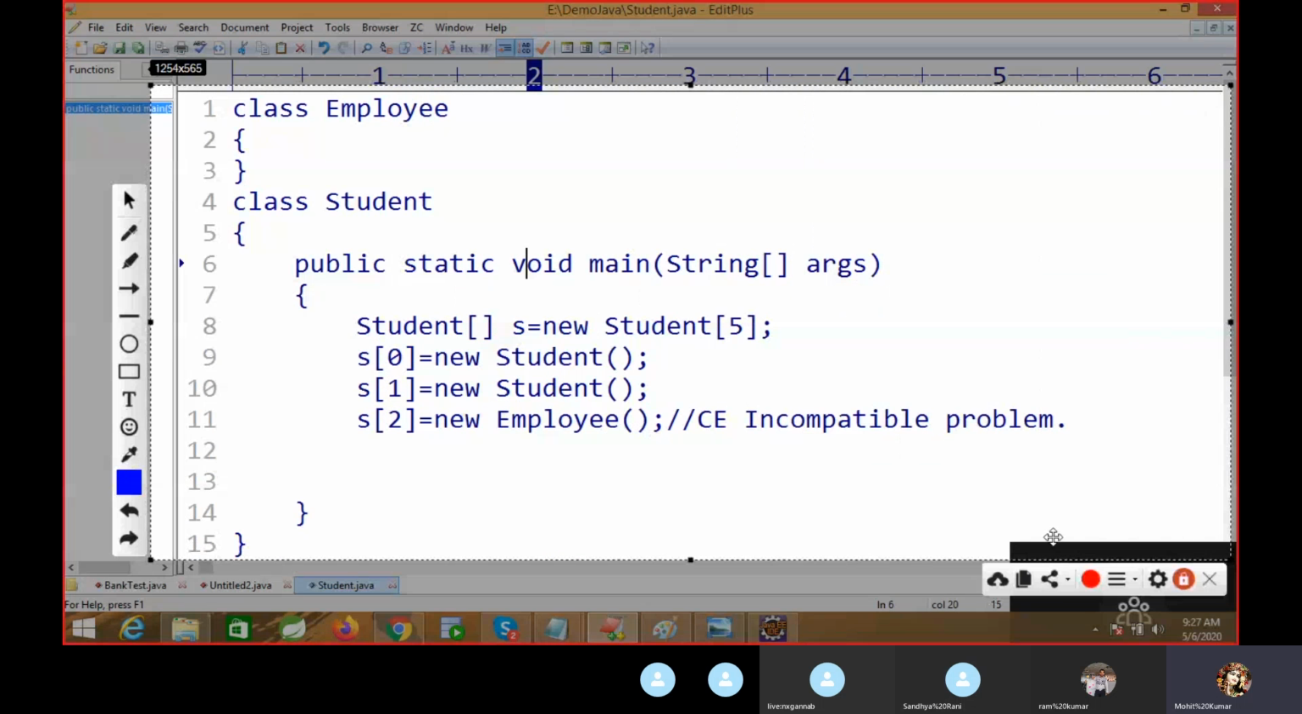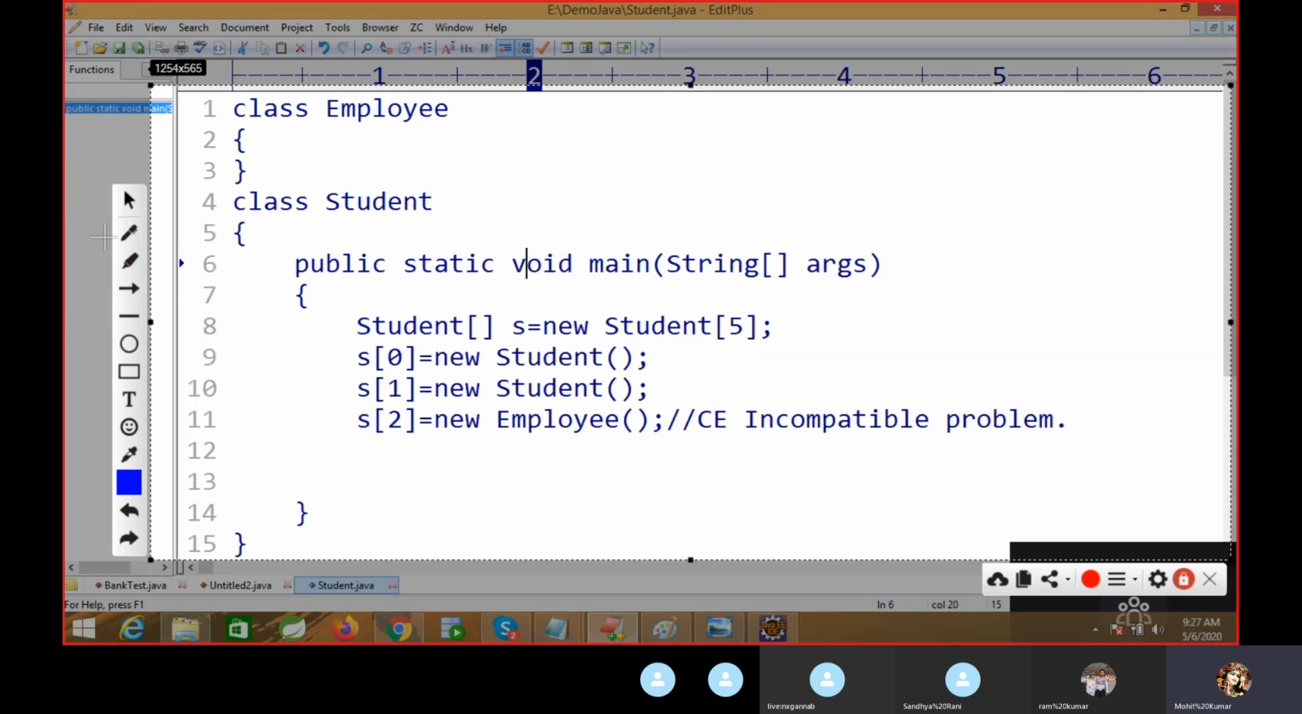What does this mean? If you have a requirement to store 100 employee data, can we store it in variables? No, right? It is very difficult. So that's why they have created the array concept.